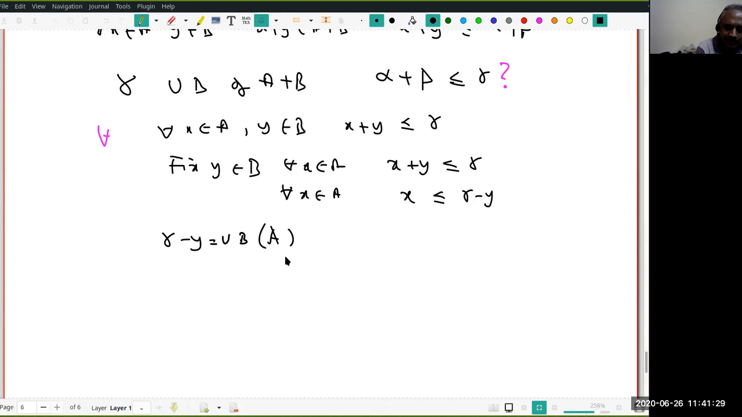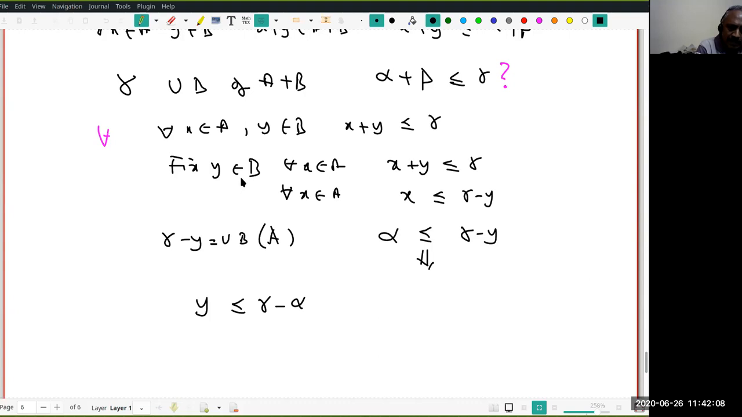Isn't it beautiful? Good. Now, but alpha is the least upper bound of A. Therefore, what's the relation between alpha and gamma minus y? Alpha is less than or equal to gamma minus y. Is that okay? Very good. Now I'm going to play a trick again. This implies, if I transfer y to this side, y is less than or equal to gamma minus alpha. Is that okay?